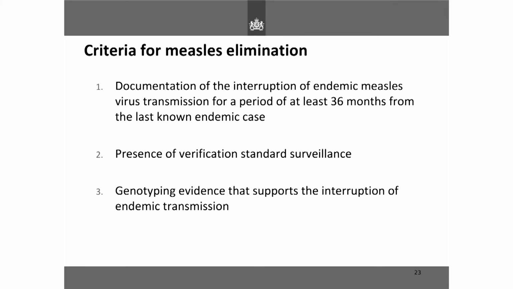The criteria for elimination is quite strict. You need to have documentation of the interruption of endemic measles for at least 36 months from the last known endemic case. You also need to have verification of standard surveillance and genotyping evidence that supports the interruption of endemic transmission. These are quite strict criteria, and you can imagine that countries with low resources would not be able to fulfill these. So it just shows that more support is needed.